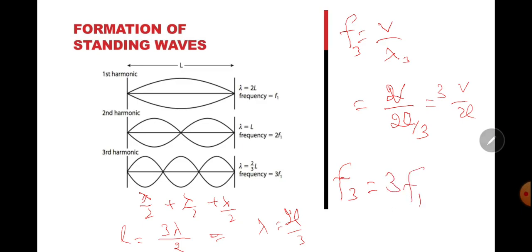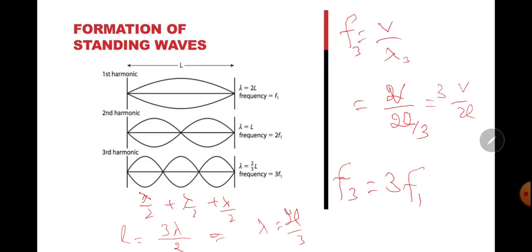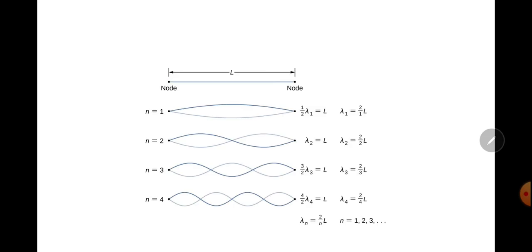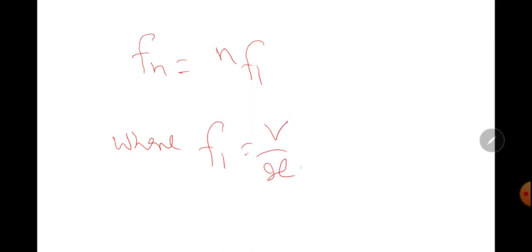So in generalized form we will write that fn is equal to n f1, where f1 is equal to v divided by 2l, or 1 divided by 2l under root t by m.